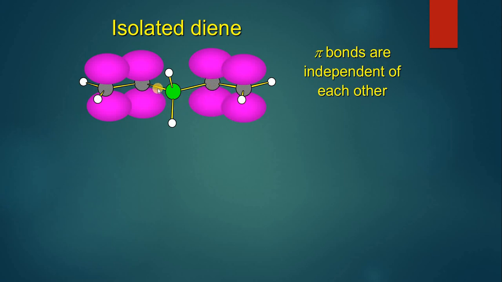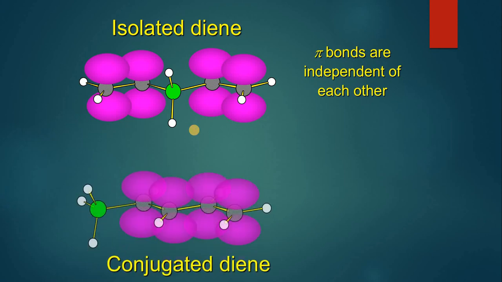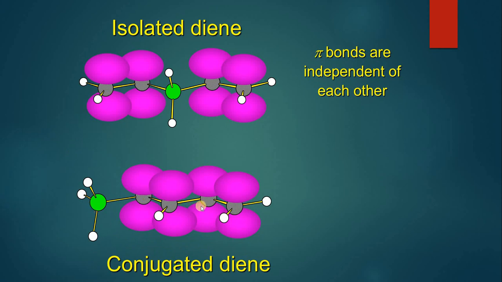Because they are separated from each other through single bonds, these pi bonds are independent of each other. They are not interacting with each other. Now let's see the case of conjugated dienes. In conjugated dienes, when there is a double bond present at position number 1 and 3, you can see these two carbon atoms are holding a pi electronic cloud above and below, and the next two carbon atoms are also holding a pi electronic cloud above and below.